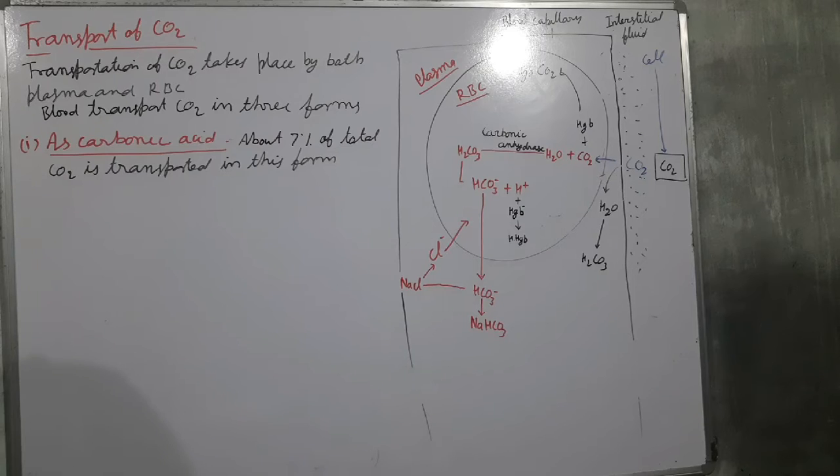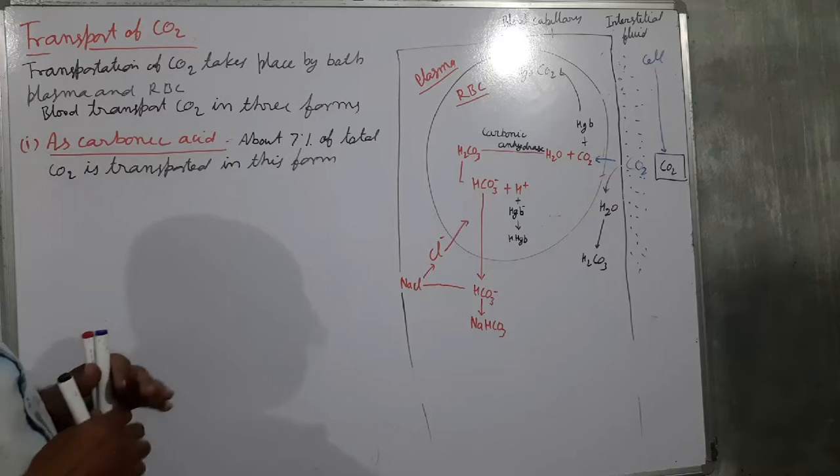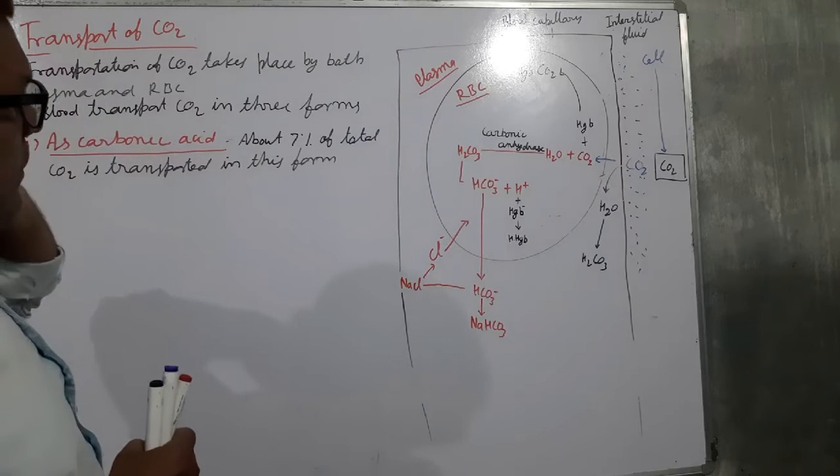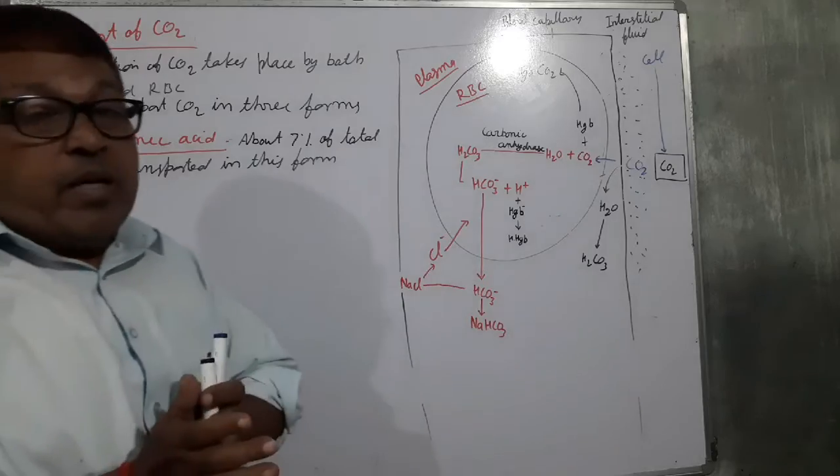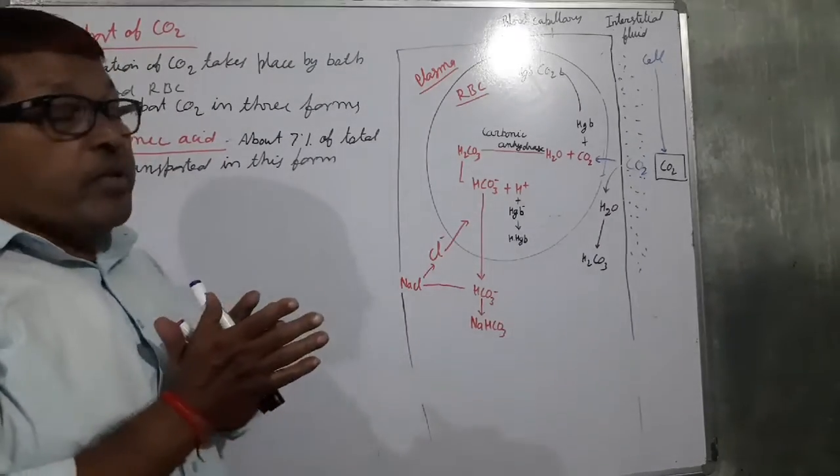So, as by the plasma, as a carbonic acid form, about 7% of the total carbon dioxide is transferred in this form, or in the form of the carbonic acid.